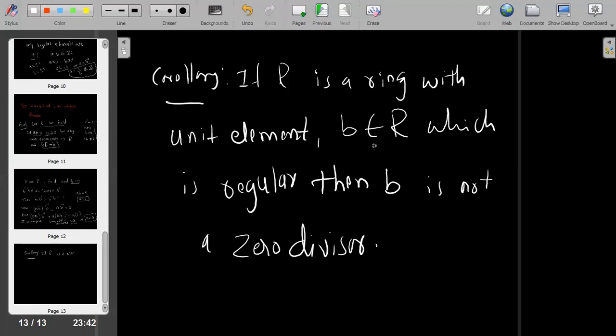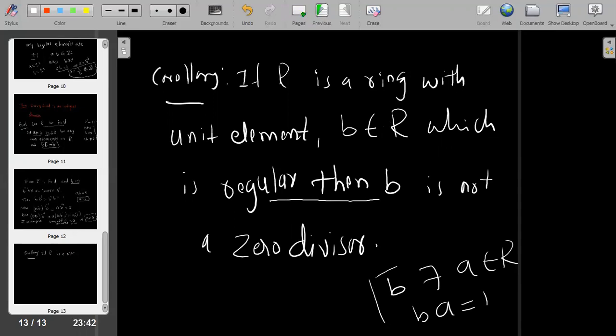According to the definition of a regular element, B is said to be regular means there is some element, say A belongs to R, such that AB equals 1.